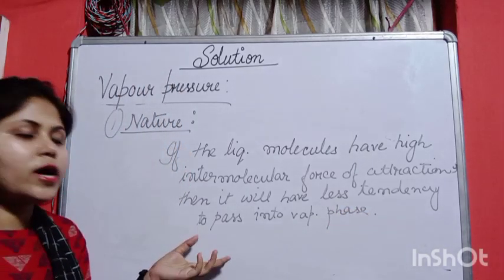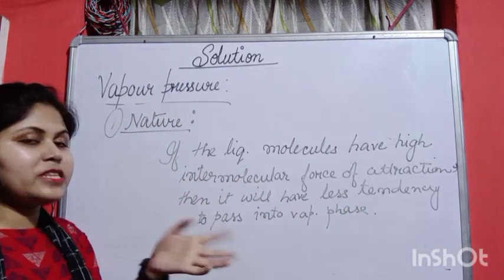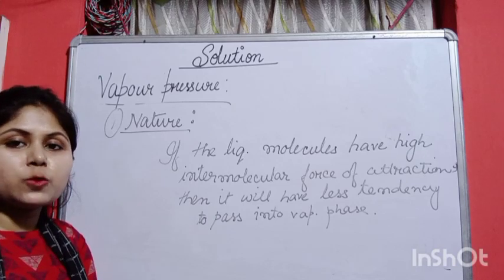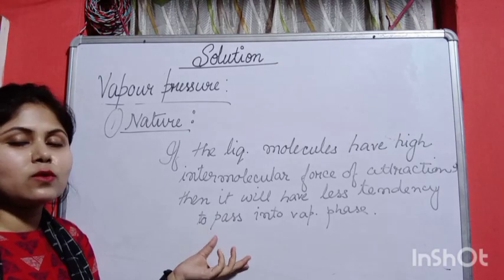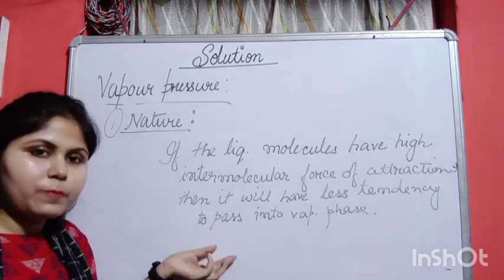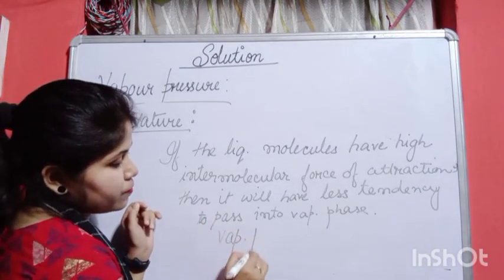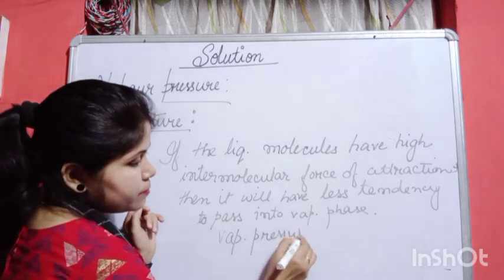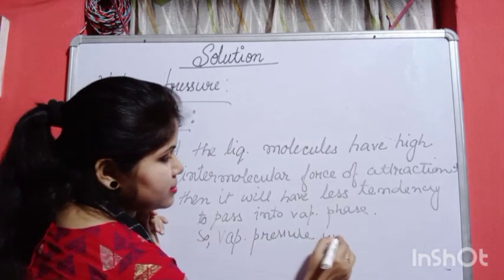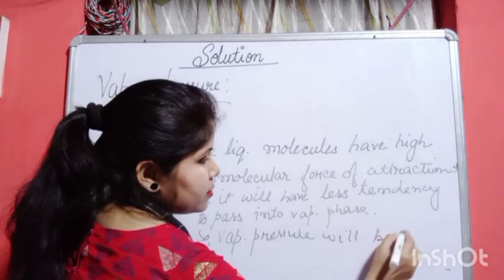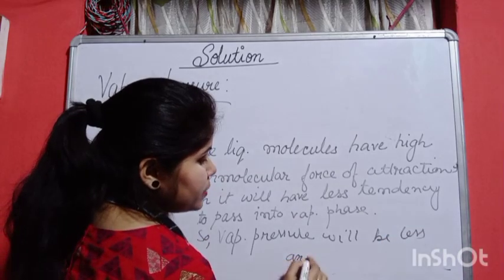So here what will happen? They do not want to go into the vapor phase, so the vapor pressure will be less. Such liquids will have less vapor pressure and the boiling point will be high.